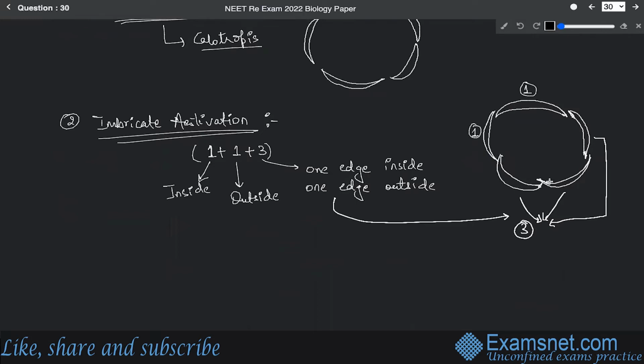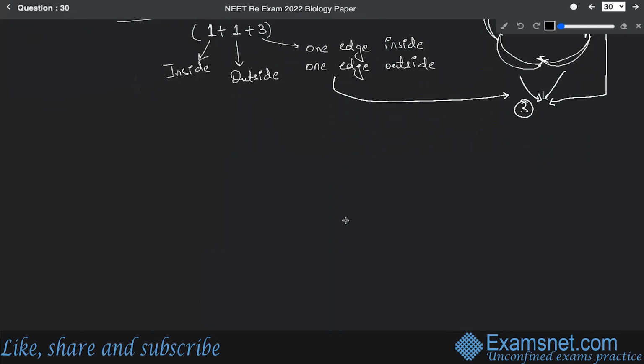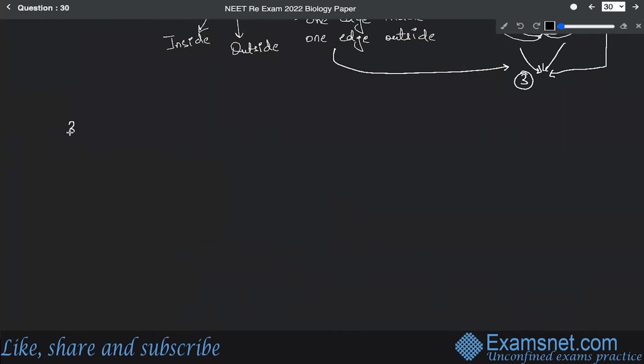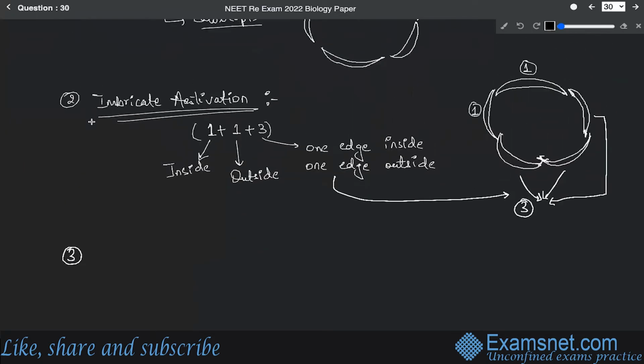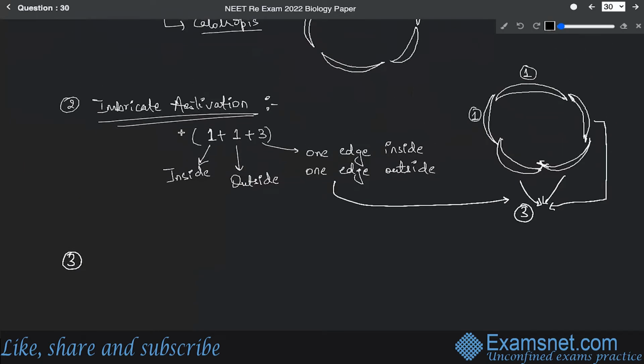Inside, this is inside, outside, inside, outside, inside, outside. So this is how it looks like. All right. So that is the case in imbricate estivation. Then the third category, and yes, the imbricate estivation is particularly found in Cassia and Gulmohar.